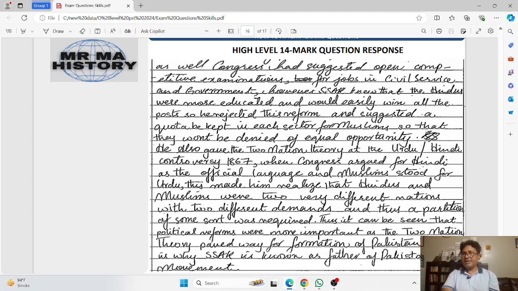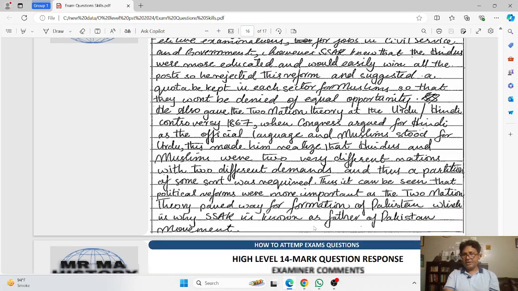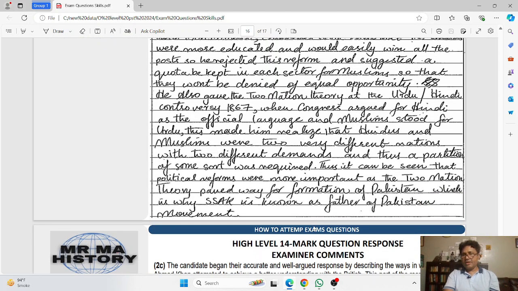So this is the explanation or development of his evaluation with the two different demands, and thus a partition of some sort was required. Thus, it can be seen that political reforms were more important.